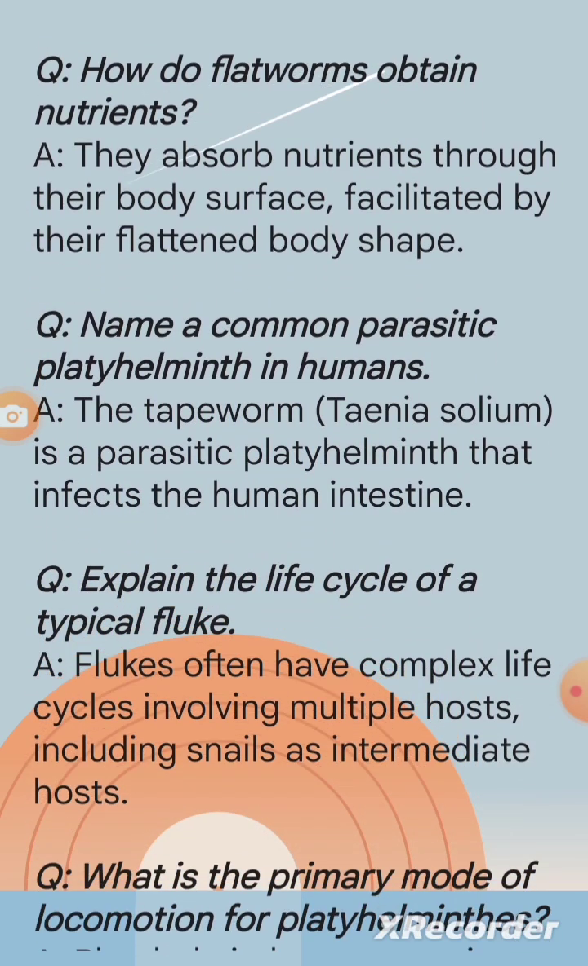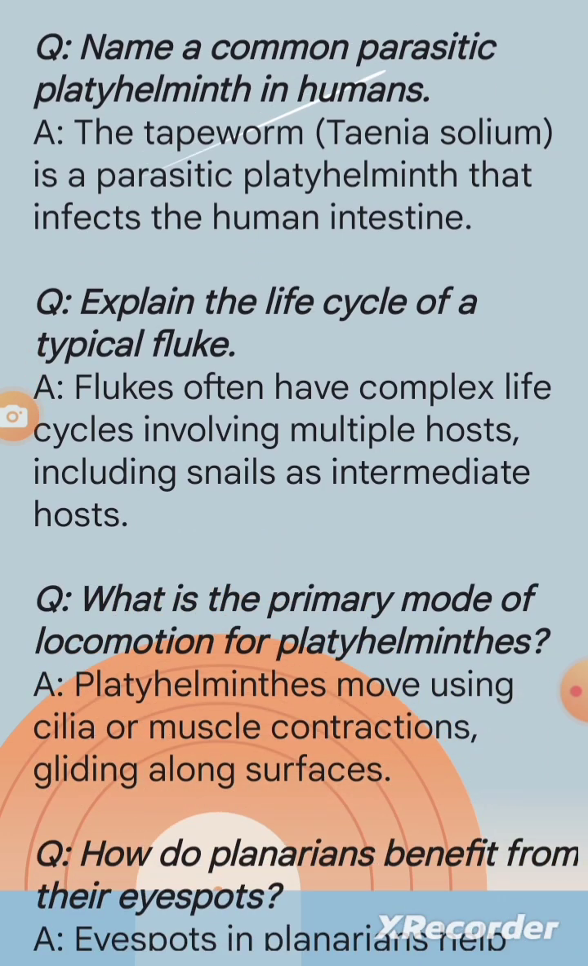Question: name a common parasitic platyhelminth in humans. A. The tapeworm, Taenia solium, is a parasitic platyhelminth that infects the human intestine. Question: explain the life cycle of a typical fluke. A. Flukes often have complex life cycles involving multiple hosts, including snails as intermediate hosts.